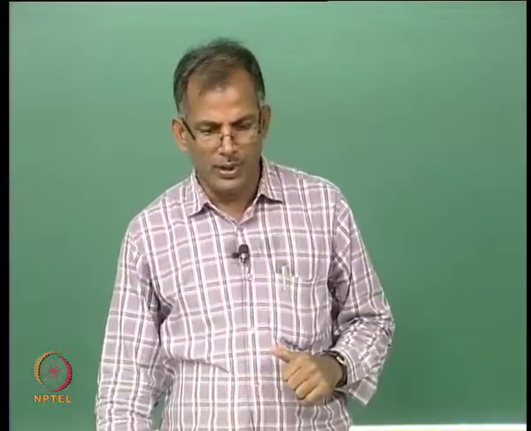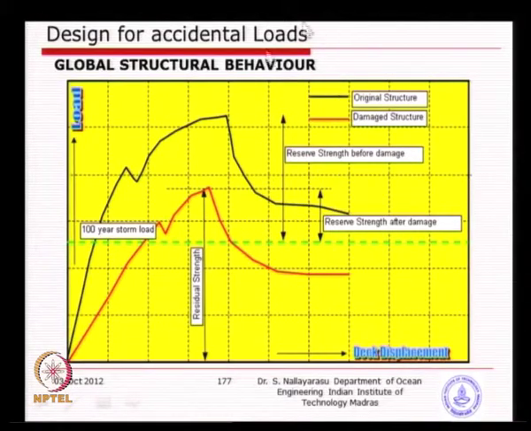In this particular case the 100-year storm is taken as the reference load, and you apply the horizontal load, the 100-year storm load, and keep increasing with a factor of 1, 1.1, 1.2, 1.3 for both the structures, original and damaged. The difference will give you the strength available against damage.